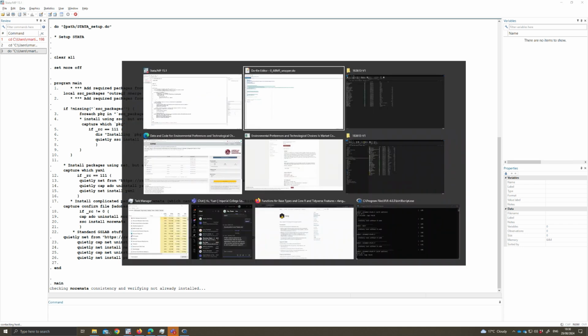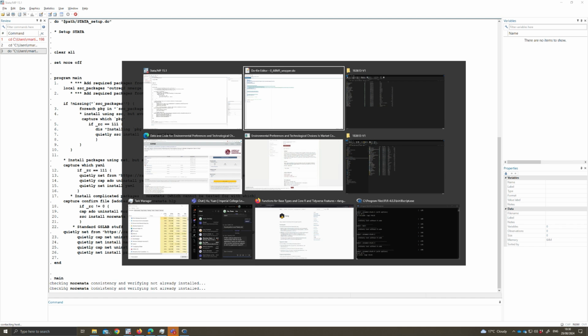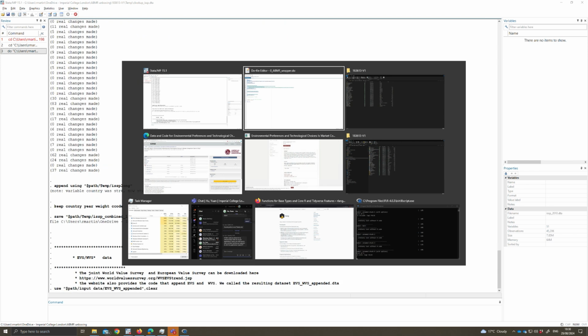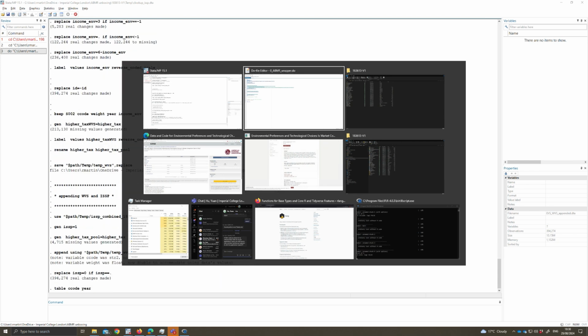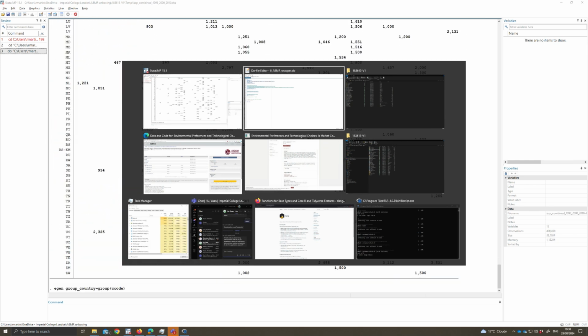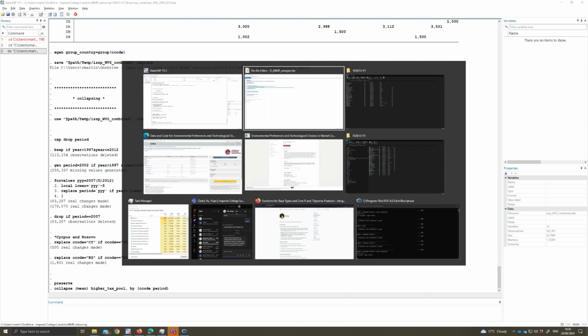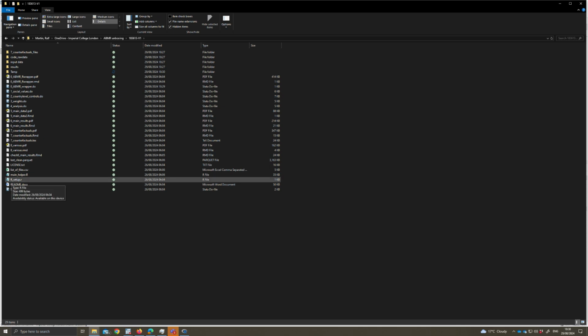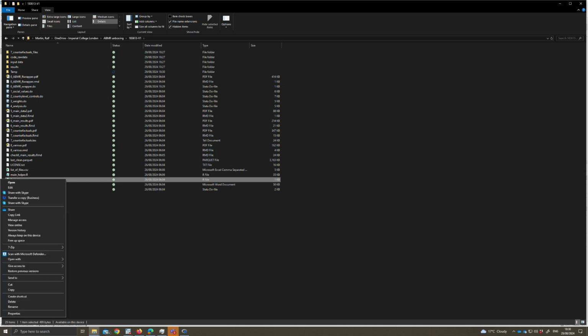While you're waiting for this, we can already open the R part of things. This is all running in the back. We don't have to worry too much about it. First thing you want to do is run the R setup. That will simply make sure that you have all the packages you need for R. So let's open this.